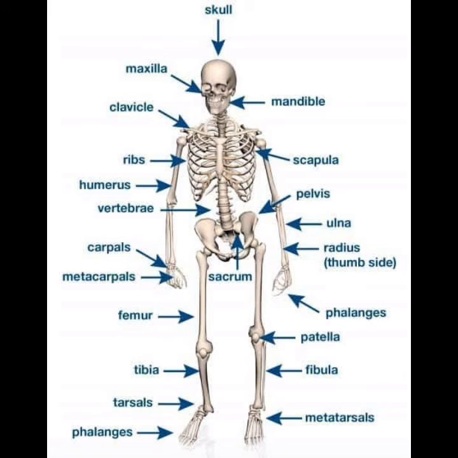It has 24 ribs in 12 pairs. The rib cage has three important functions: protection, support, and respiration. It encloses and protects the heart and lungs. The sternum is a long, flat bone that forms the front of the rib cage.